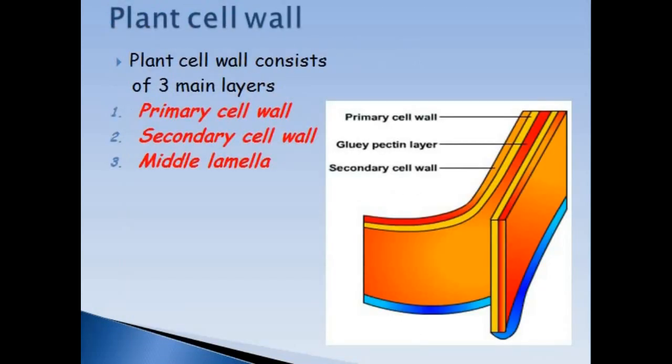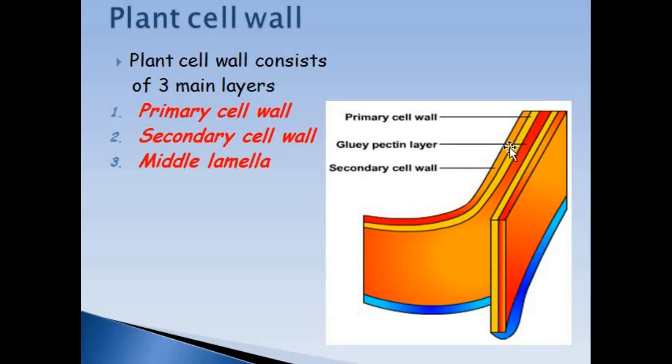Plant cell wall consists of 3 layers. Number 1 is primary cell wall, then secondary cell wall, and middle lamella. As you can see in this figure, the middle lamella is the layer by which 2 neighboring plant cells are connected to each other, cemented to each other.